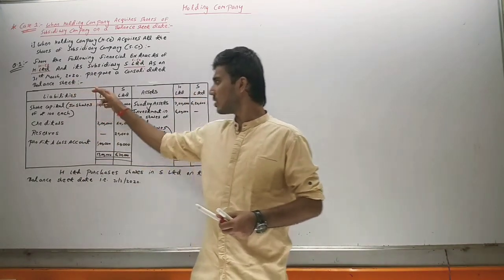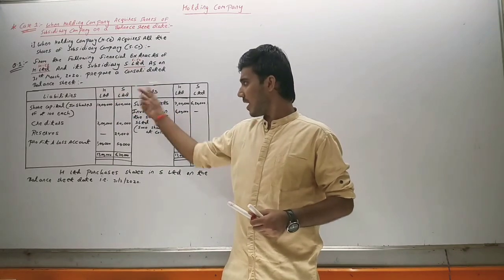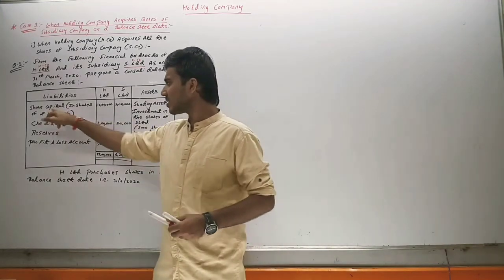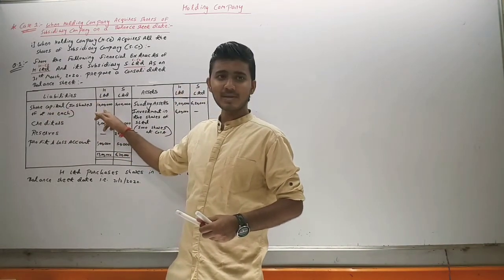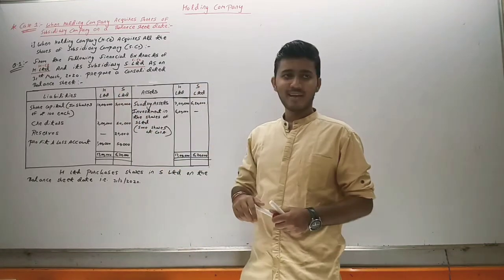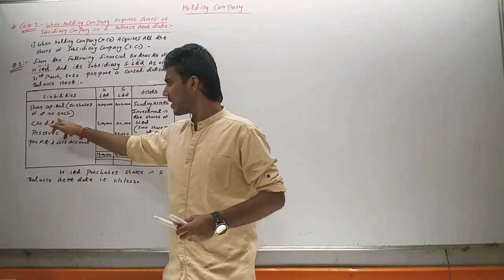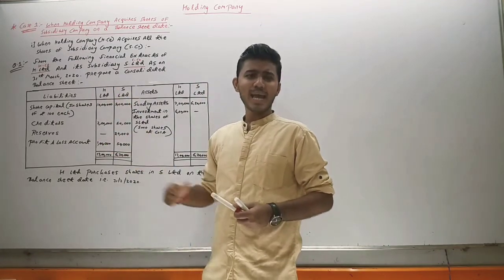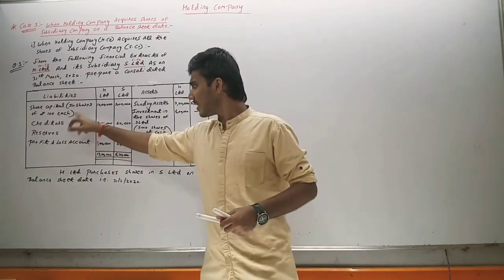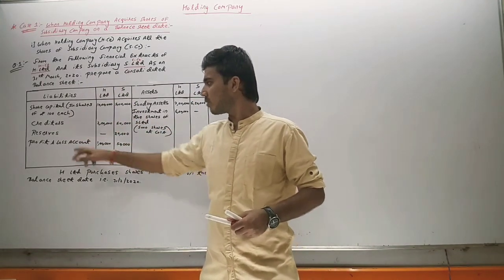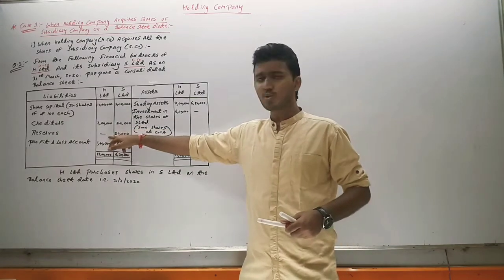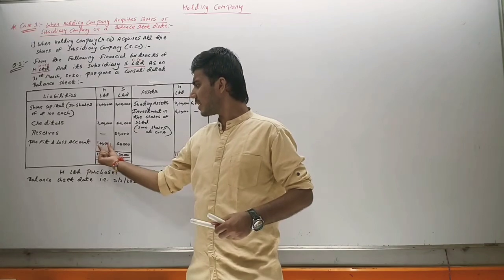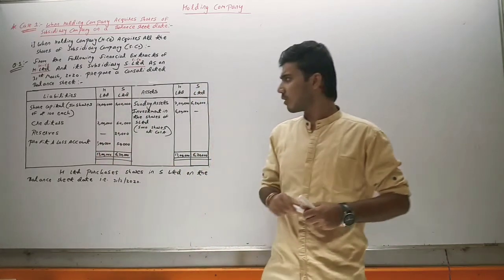Here is the liability side of both companies, H Limited and S Limited, and the second side is the asset side. On the liability side, there is share capital. In H Limited, share capital is 10 lakh, and in S Limited it is 5 lakh, in shares of rupees 100 each, and the value of shares is rupees 100 in both companies. After that, creditors in H Limited are 2 lakh, in S Limited 50,000. Reserves: in H Limited there are no reserves, in S Limited there is 20,000. Profit and loss: in H Limited there is 1 lakh profit, and in S Limited there is 50,000 profit.